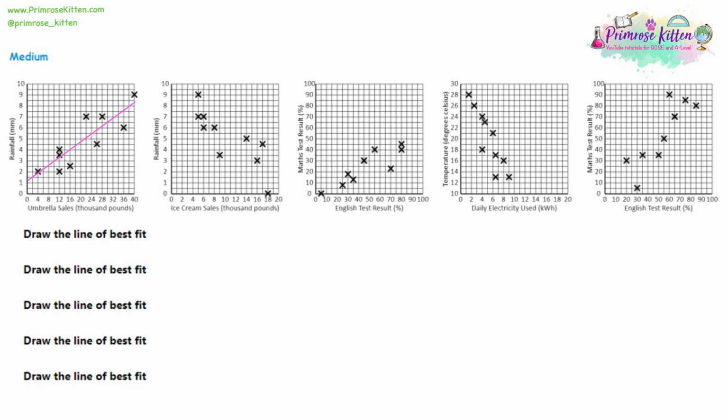Now, the useful thing about this is that the pink line is going upwards from left to right. That's telling you straight away that it's a positive correlation. To be really clear, if you're asked to draw the line of best fit, you don't need to write down what the correlation is. It's not part of that question. But almost every single question I've ever seen, they're pretty much always going to ask you for the correlation as the question after it or the question before it. So I'm just going to put this in as an extra piece of information.